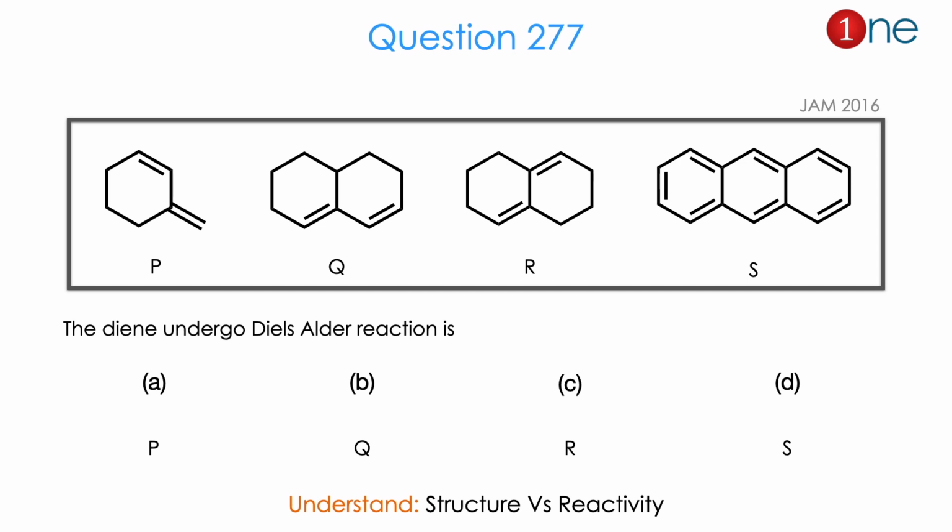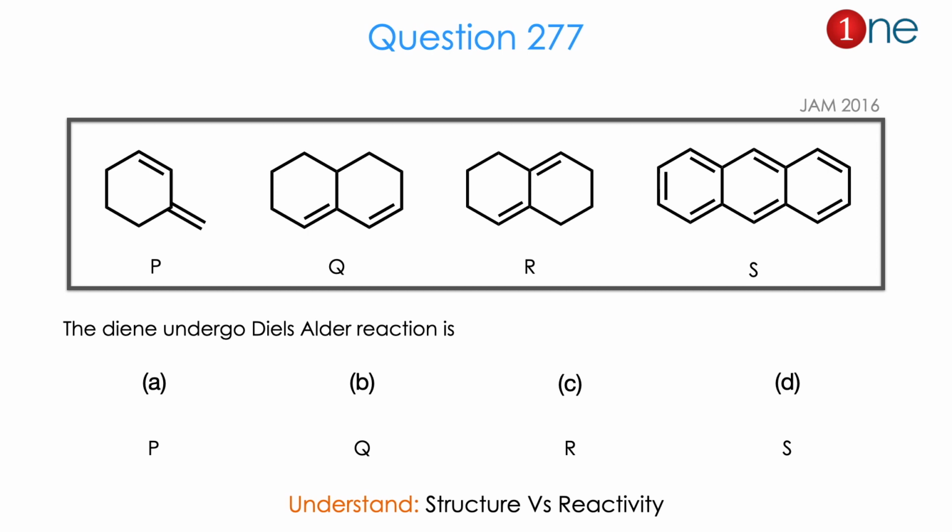Let us look at the next question. They gave 4 different structures. All are conjugated dienes. P is a cyclic system with an exocyclic double bond which is in conjugation with an alkene. Q is a conjugated alkene on 2 rings. R is a conjugated alkene on 2 rings with s-trans configuration, and S is anthracene.